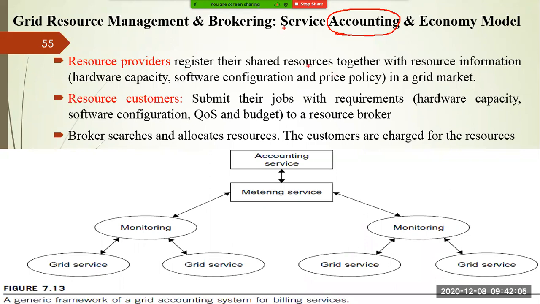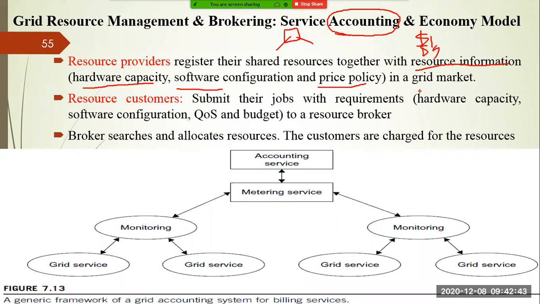As I mentioned, there is a registry where the service providers as well as service consumers are registered, so that you can say that they are genuine, not a hacker or some intruder. So the resource provider registers their shared resources together with resource information. Resource information means you have to specify your hardware capacity, software capacity, and what type of pricing mechanism you are expecting. That also you need to specify, whether it is $1 per MB or $5 per MB, into the grid market.